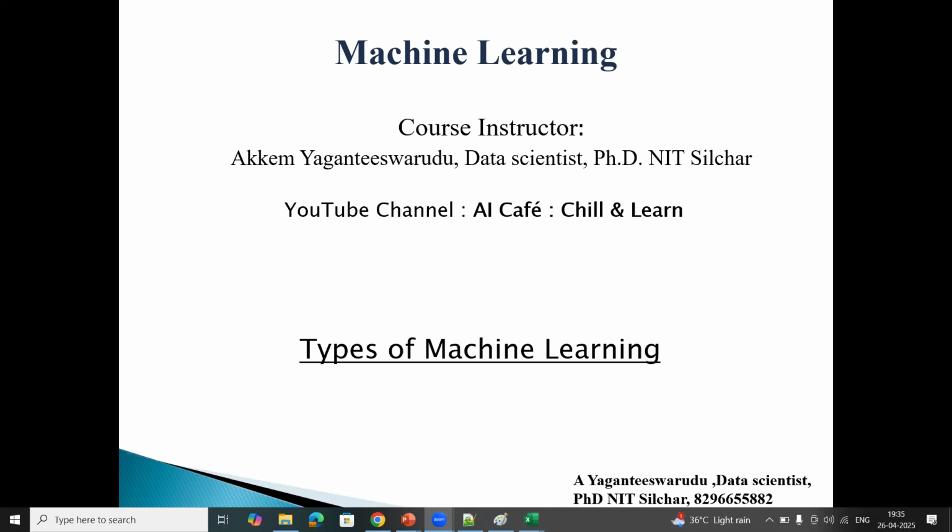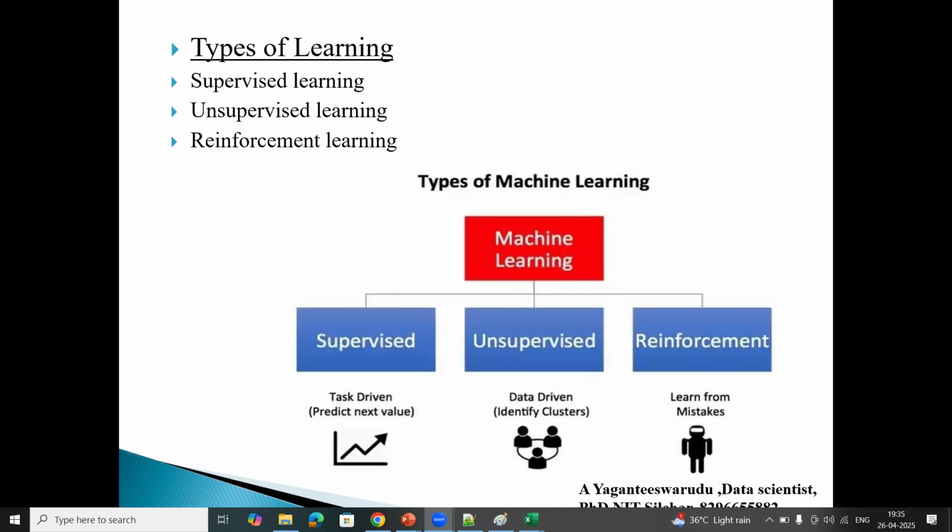So previously we were discussing types of machine learning, right? In the previous session we discussed supervised learning. What is supervised learning? What are the different categories, like classification and regression? In this session, I'm going to discuss unsupervised learning. A simple example for unsupervised learning is that it is data-driven and identifies clusters. So what is a cluster? How do we identify clusters? With a simple example, we'll see.